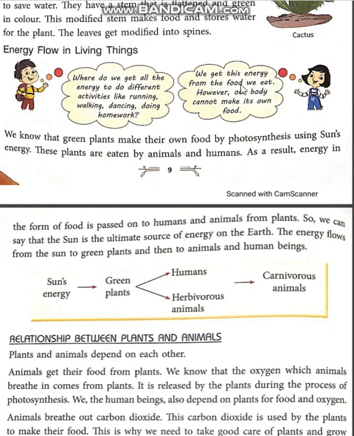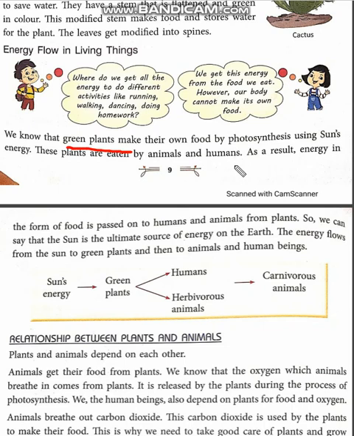We get the energy from the food that we eat. So to get energy, we need food. But our body cannot make its own food. So to get food, we depend upon green plants. We also depend upon animals, but we depend more upon plants. I will tell you how.